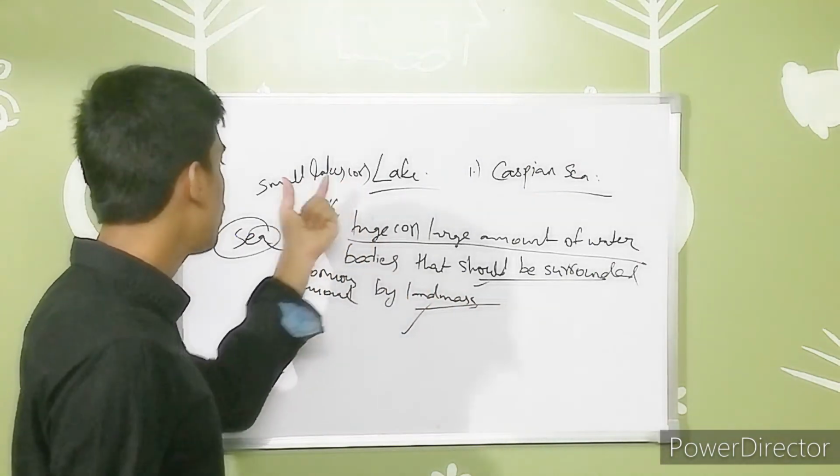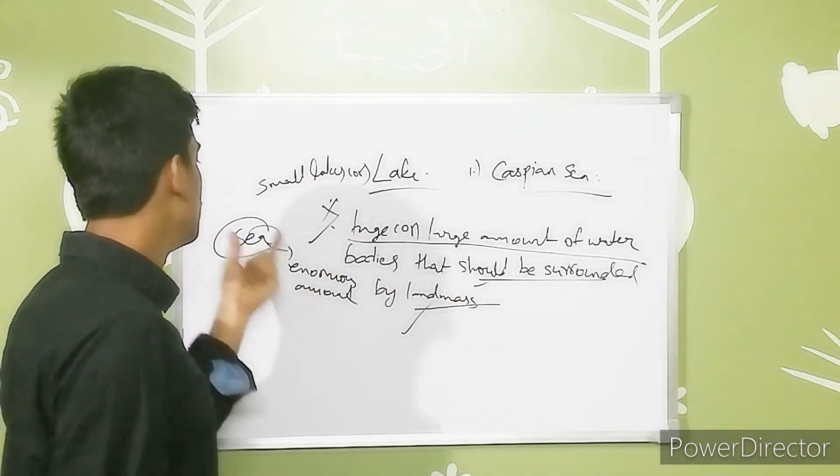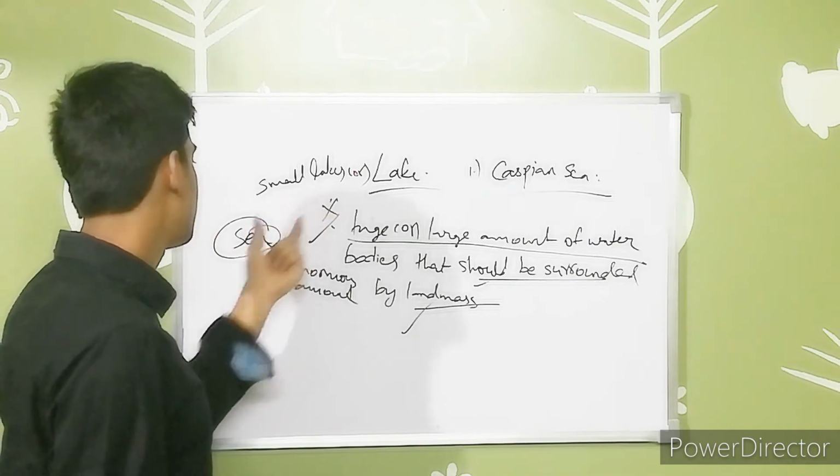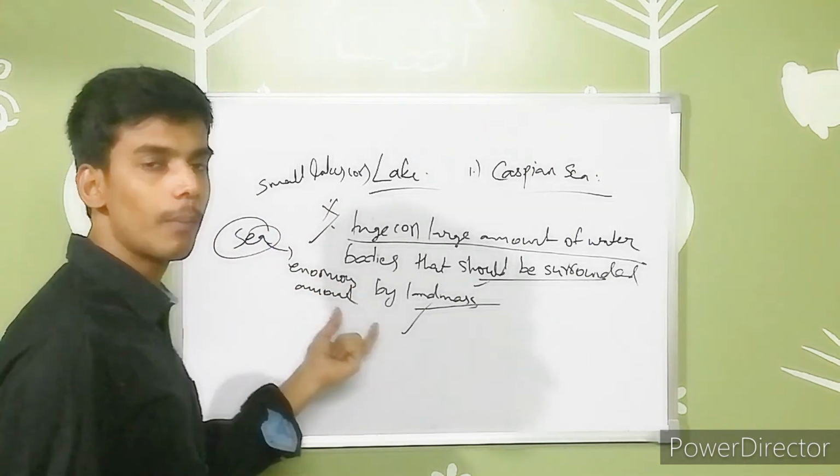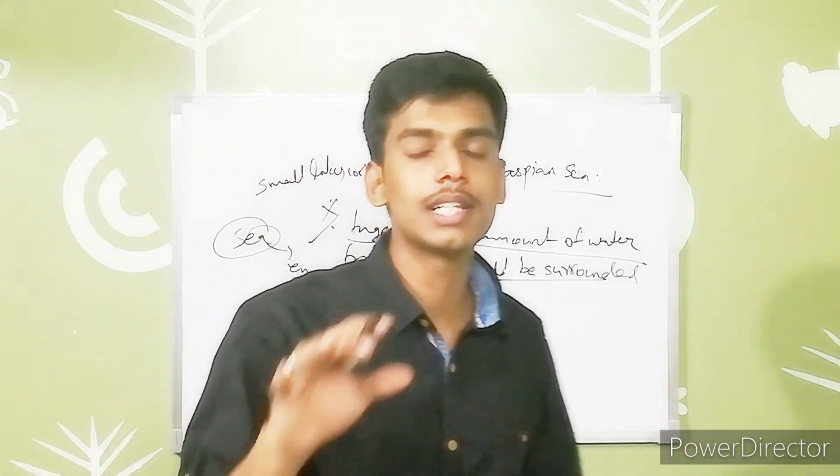That means a lake can be small or it can be big.